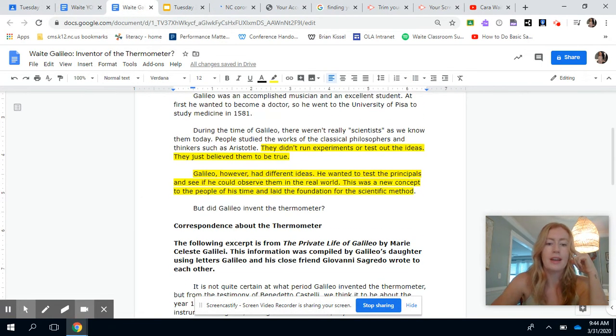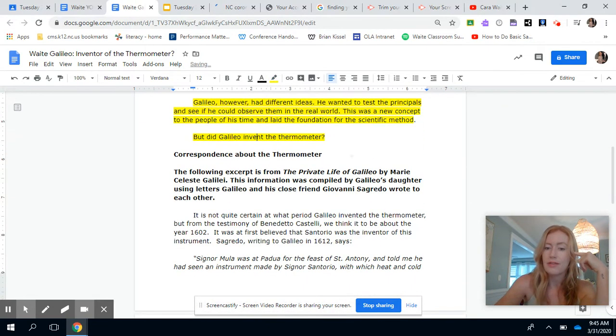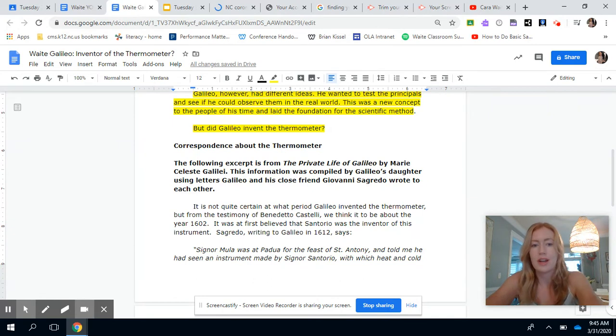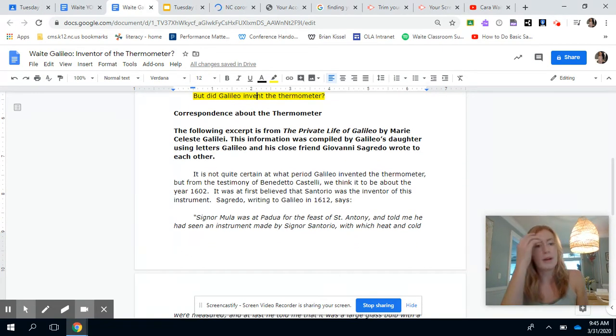Right, so if we go back, we still have this question that was our question in the original title. But did he invent the thermometer? That's what we're trying to figure out. So anything that we read on from here, we want to write it down if it talks about him inventing the thermometer. So this is a correspondence about the thermometer, and a correspondence means a conversation. So this was a conversation between people about the thermometer.